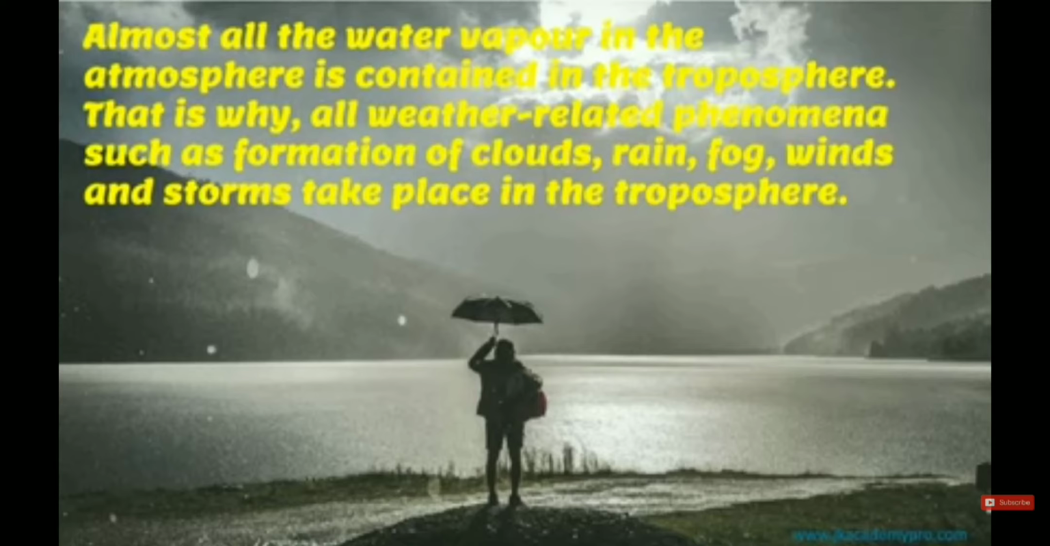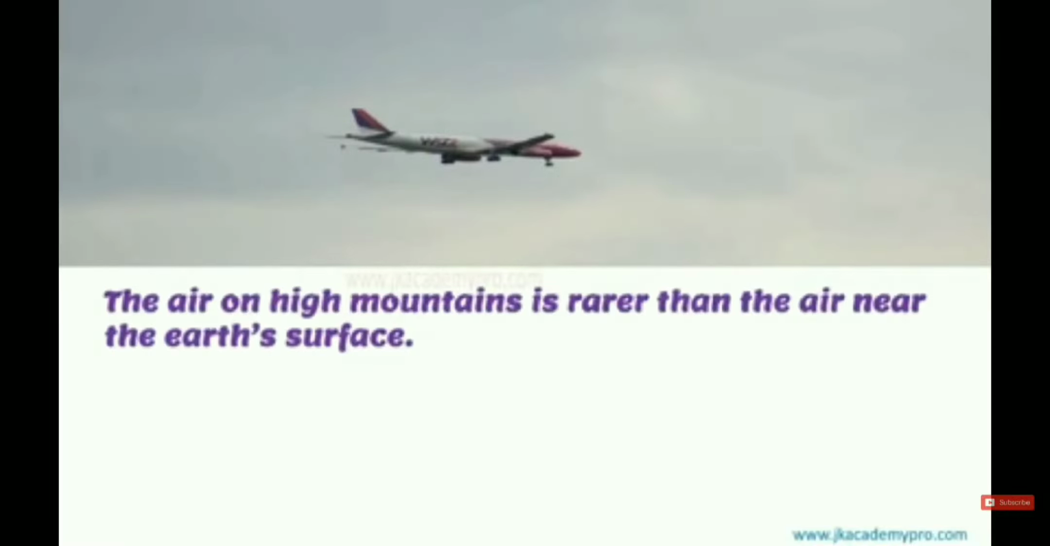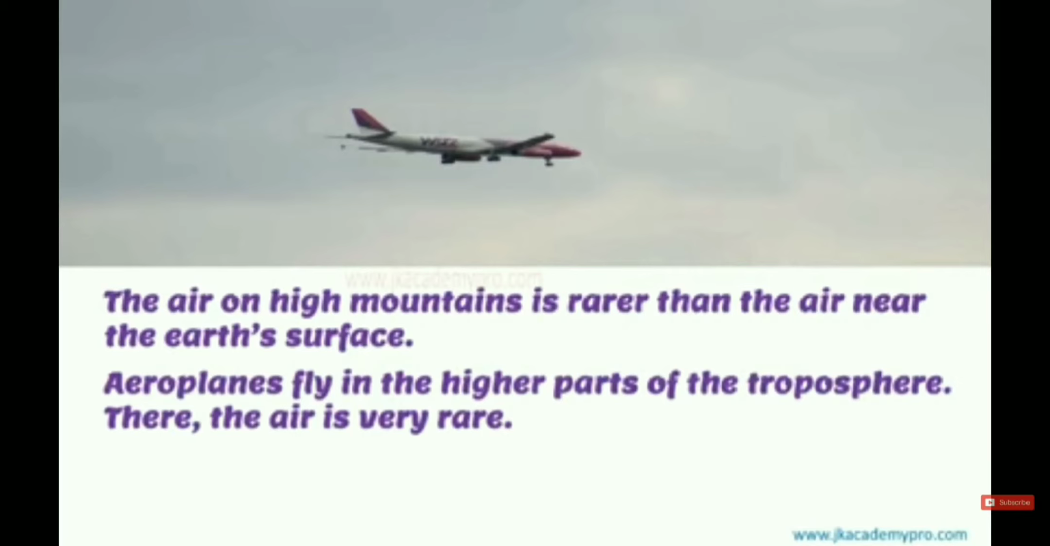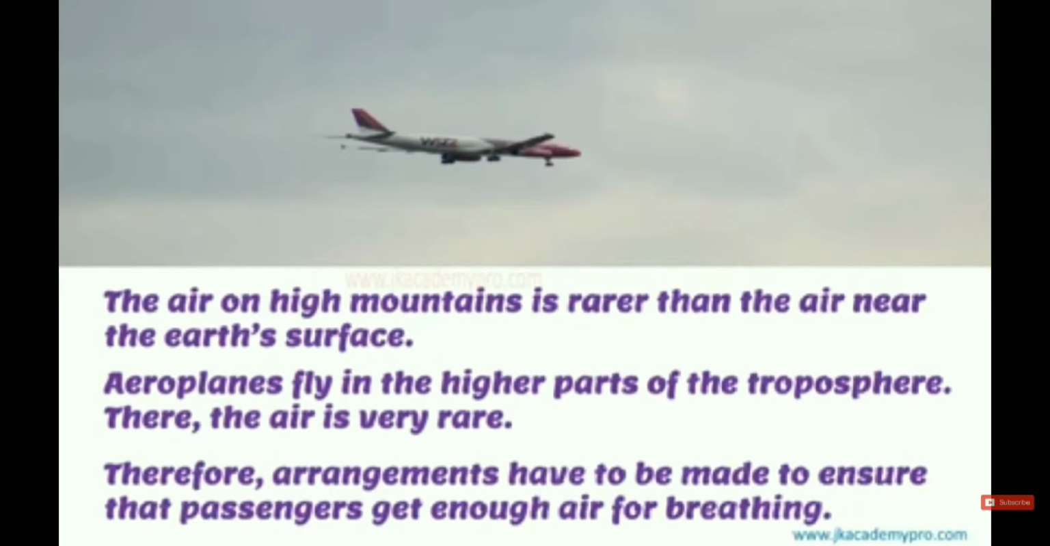That is why all weather-related phenomena such as the formation of cloud, rain, fog, and winds are present in the stratosphere. What we learn, students, is that when we go higher, the air gets thinner and thinner. The air on a high mountain is rarer than the air near the earth's surface. So aeroplanes fly in the higher part of the stratosphere. There the air is very rare, so arrangements have to be made to ensure that passengers get enough air to breathe.